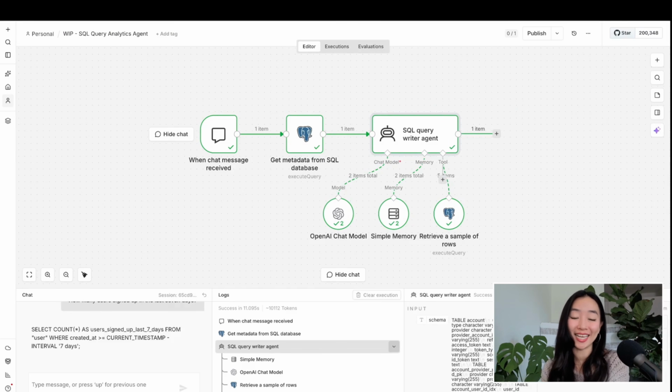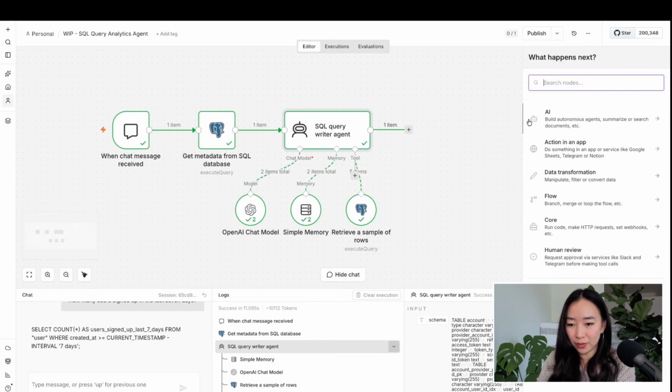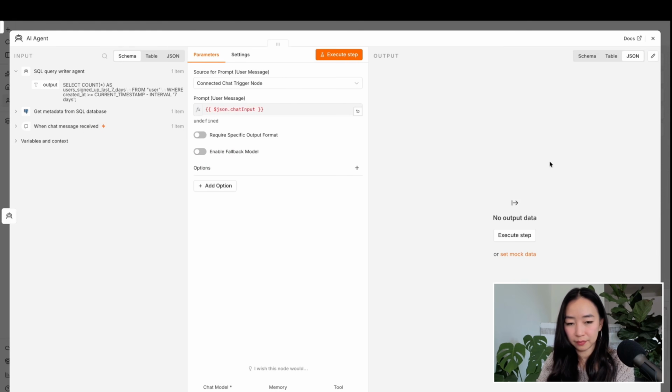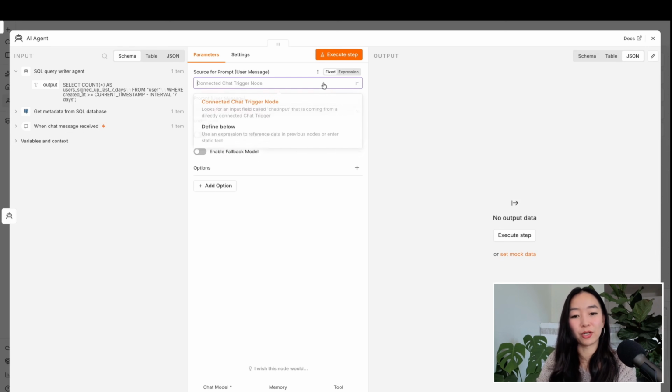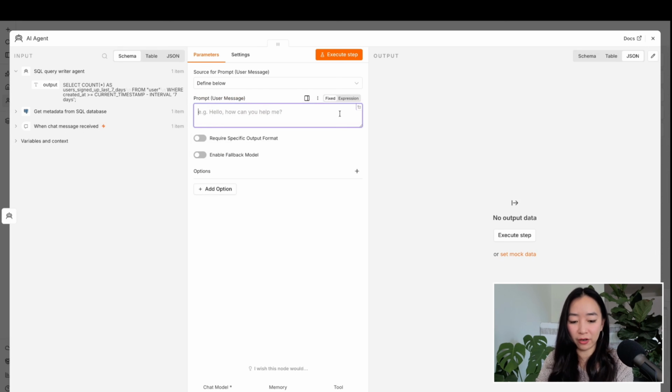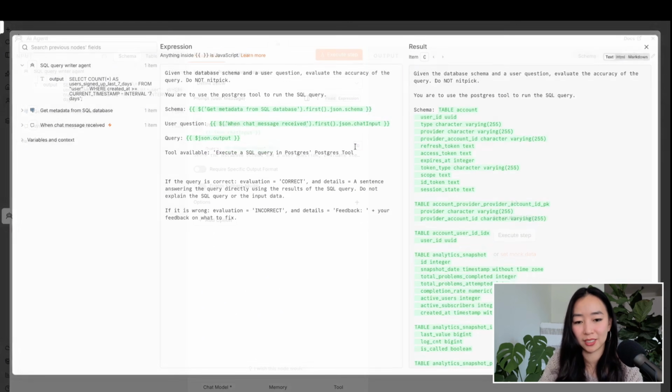This is our second AI agent that's going to run the evaluation. This is going to look quite similar to the previous one, so I'm going to go over it a little faster. We'll start again by adding another AI agent node. And we're going to define the prompt below. So I've already written this prompt, but let's go over this together.